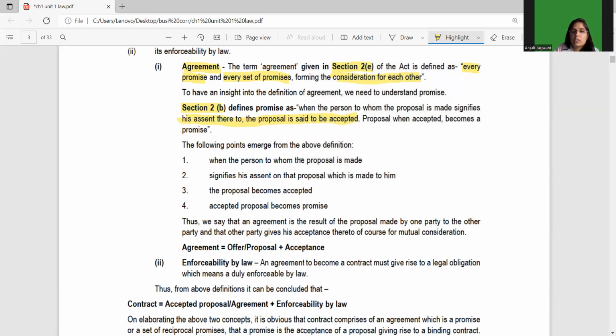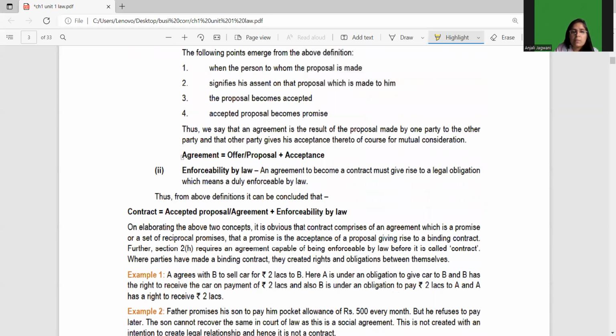Thus, we say that an agreement is the result of the proposal made by one party to the other party, and that other party gives its acceptance thereto, of course, for mutual consideration. So proposal plus acceptance is agreement. Now, enforceability by law. An agreement to become a contract must give rise to a legal obligation, which means it must be duly enforceable by law.